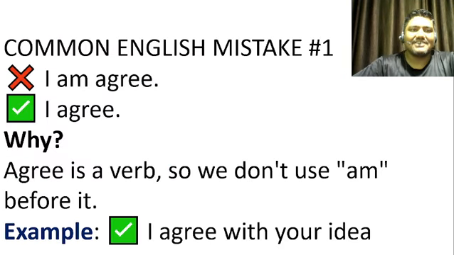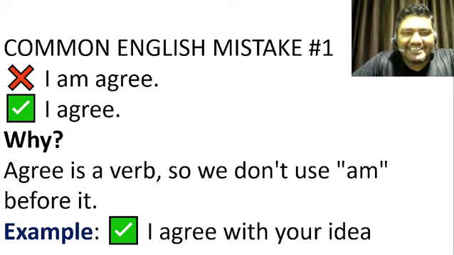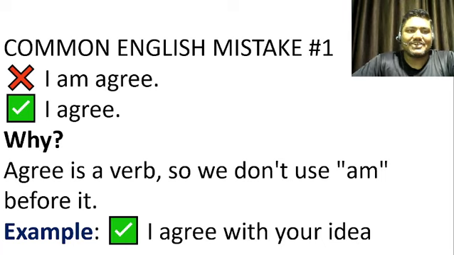So the first one, common English mistake number one, is "I am agree." It's not correct. The correct one is "I agree." And why so? What is the reason behind it? Because agree is a verb, so we do not use am before it. Although I'm not saying that we cannot use am before any verb. We can use that, but that verb will take ing, and agree doesn't take that. So the correct one is agree. The example I have written here: I agree with your idea.